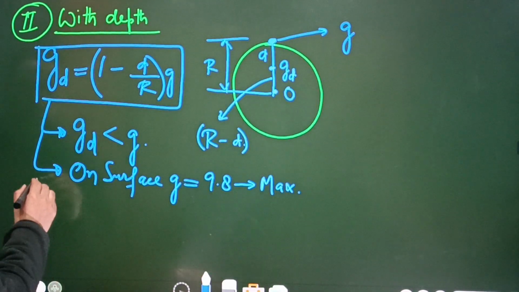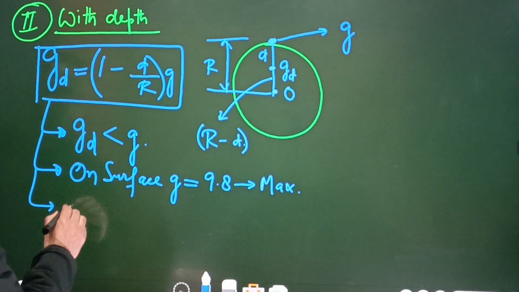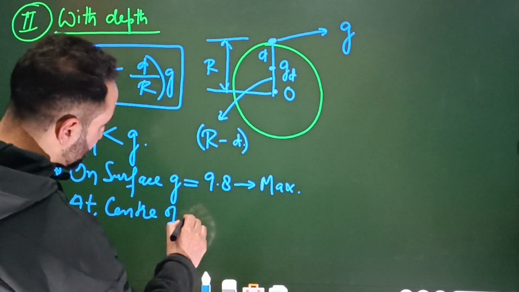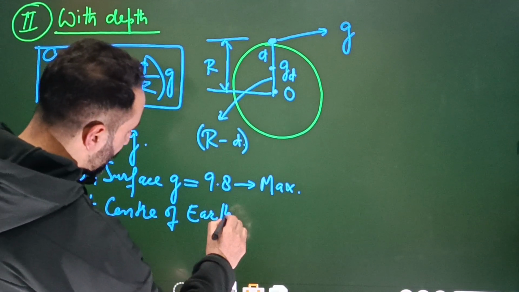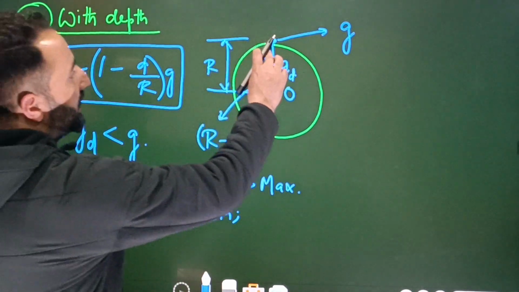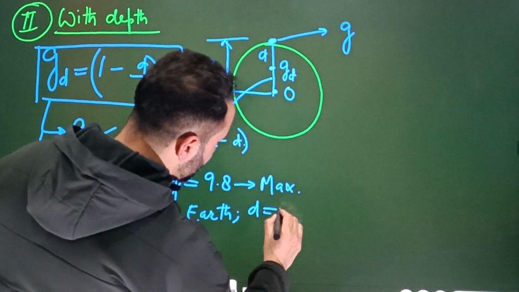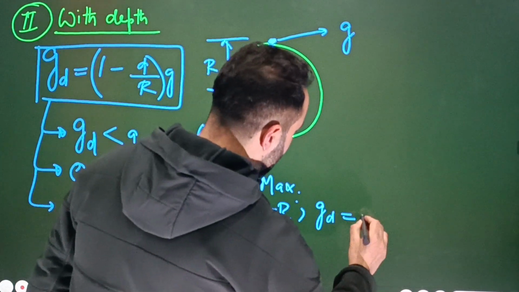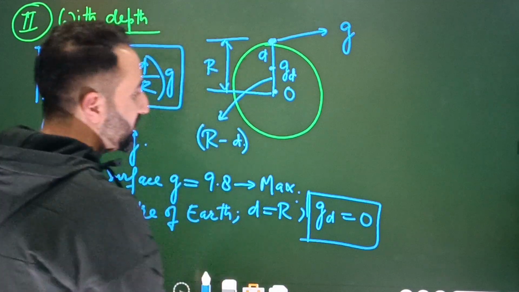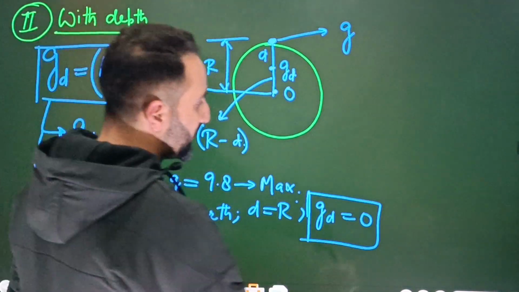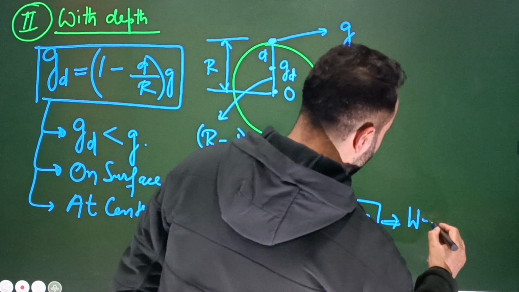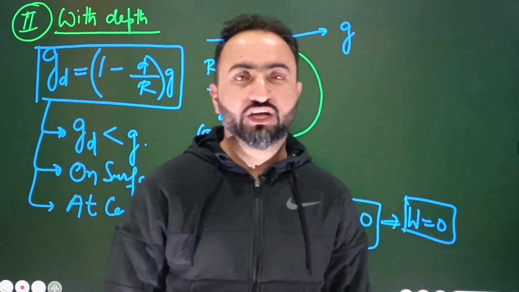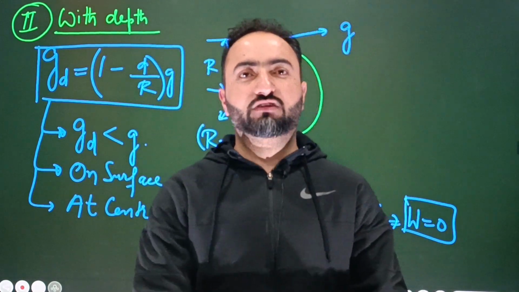Then one more point, which is also a very good point, is at the center of earth. What is the value of this d? Obviously this d will be equal to r. Then this d will be equal to r. So what is the value of acceleration due to gravity? Tell me, that's obviously equal to 0. So acceleration due to gravity at the center of earth is equal to 0. What about the weight? This implies that the weight of the object will be obviously equal to 0. This is called the condition of weightlessness at the center of earth. At the center of earth, what is the acceleration due to gravity? That's equal to 0.